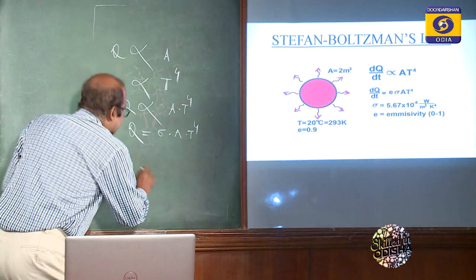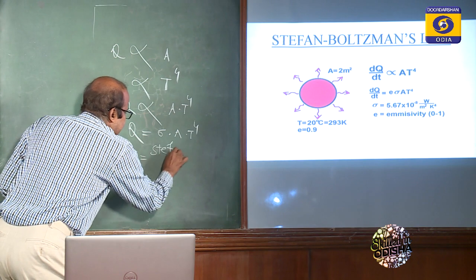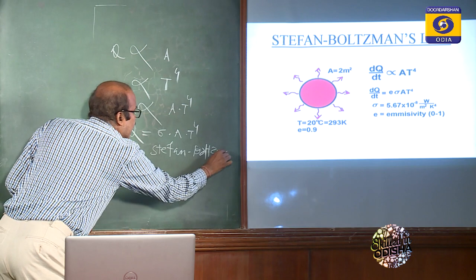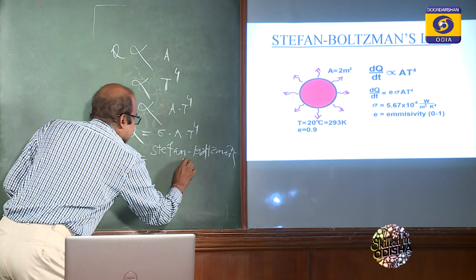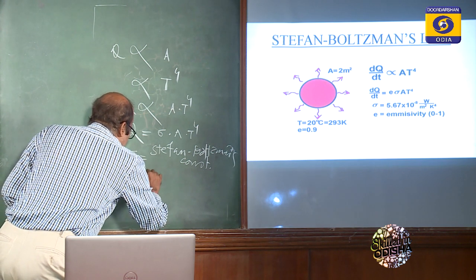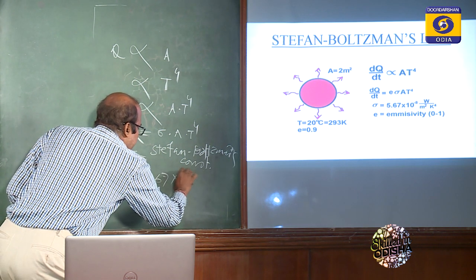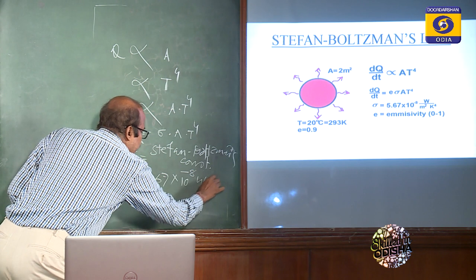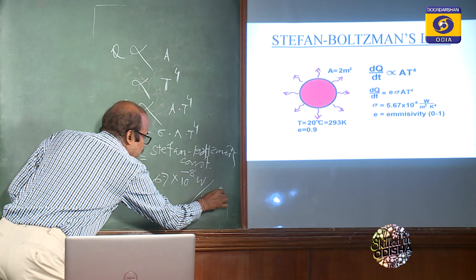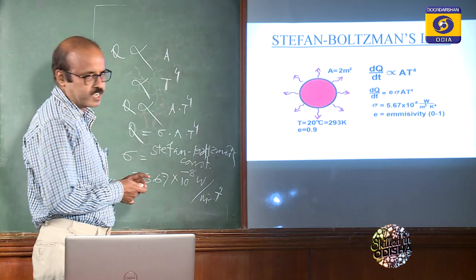This sigma is called Stefan-Boltzmann's constant, and its value is 5.67 into 10 to the power minus 8 W per meter square per K to the power 4. So this is your Stefan-Boltzmann's constant.